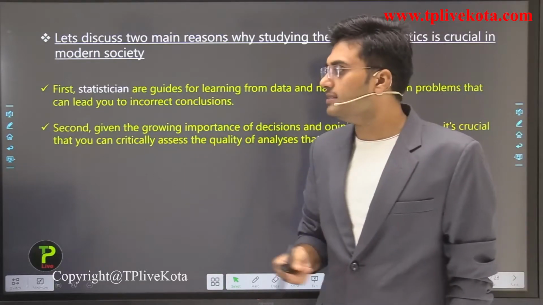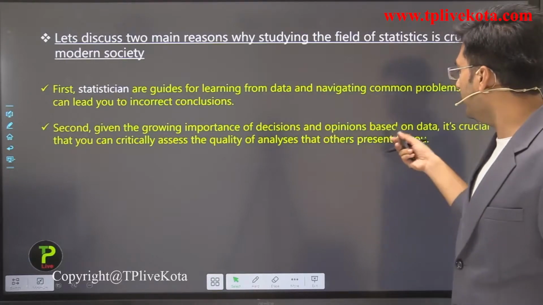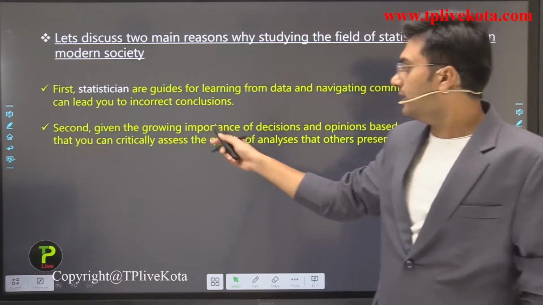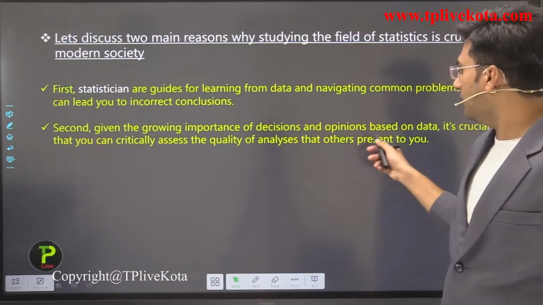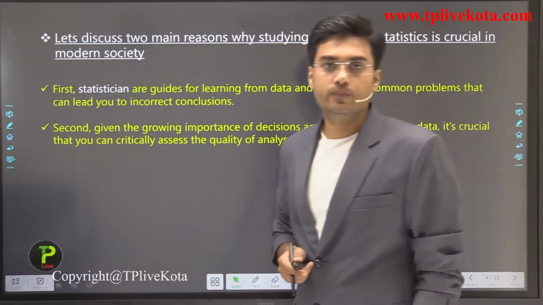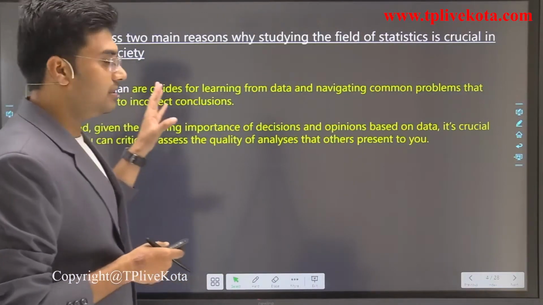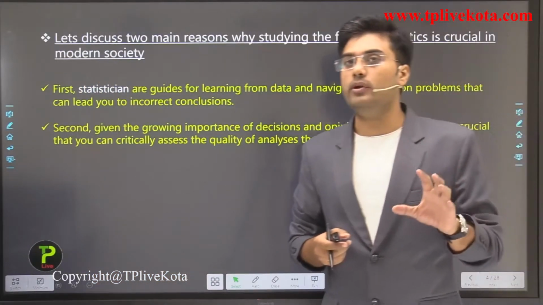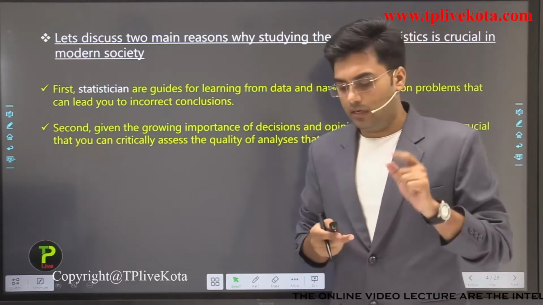And second, given the growing importance of decisions and opinions based on data, it is crucial that you can critically assess the quality of analysis that others present to you. So these are the two reasons why the study of statistics is important for modern society.